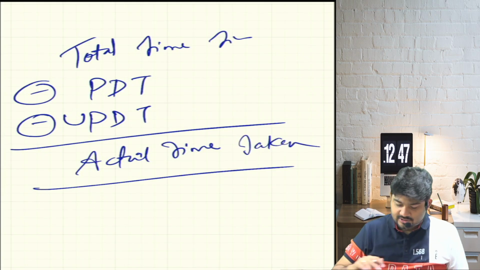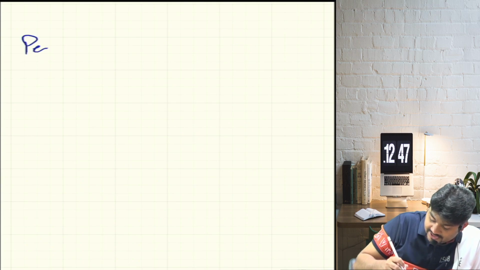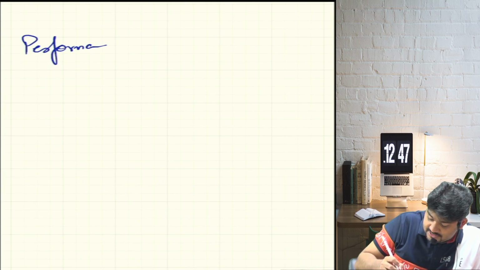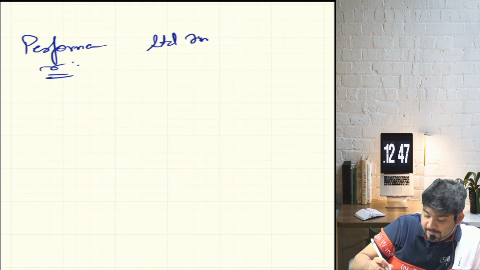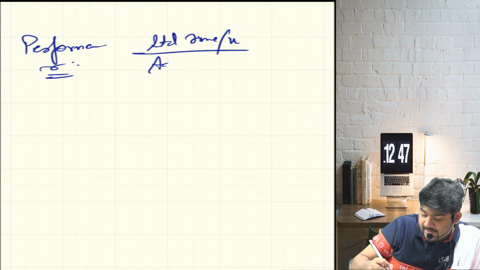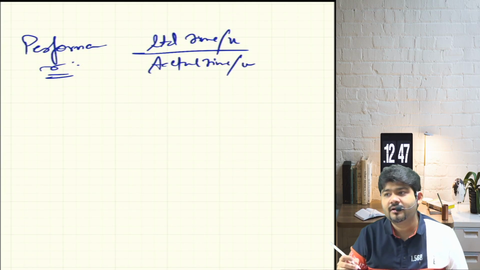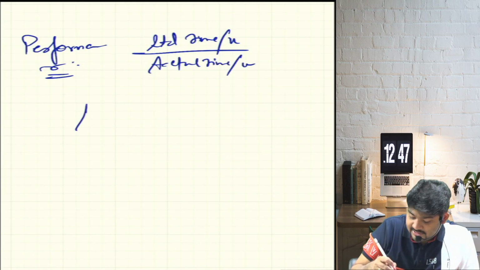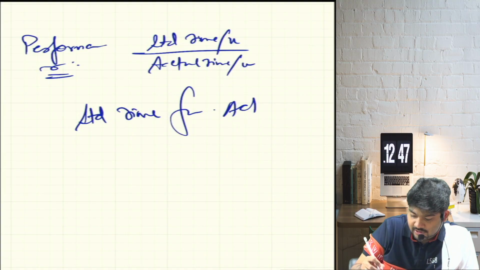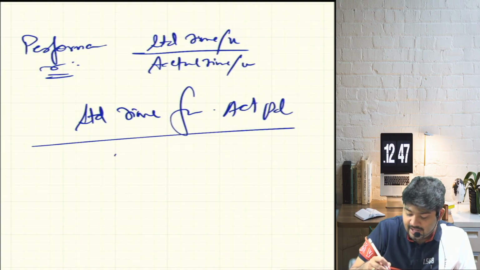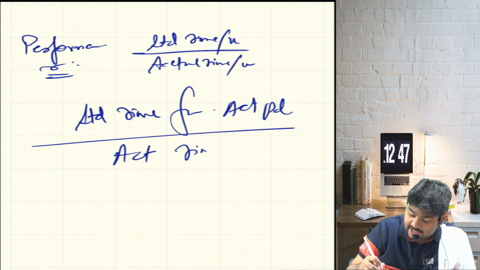Are we clear? So for performance ratio, I can write one formula: standard time per unit divided by actual time per unit. Or I can write it as standard time for actual production divided by actual time taken.